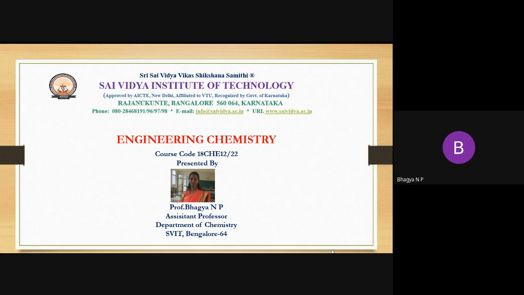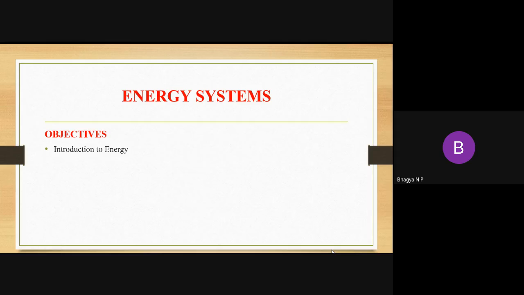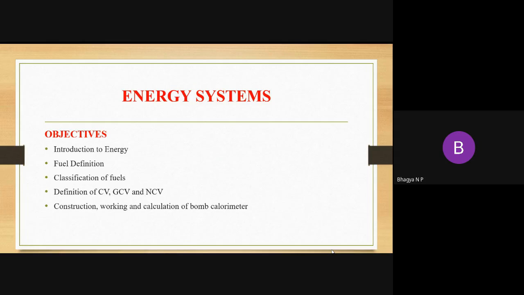Today I am going to teach you Module 3, that is Energy System. In today's session, I am going to teach you Introduction to Energy, Fuel Definition, Classification of Fuels, Definition of CV, GCV and NCV, construction, working and calculation of bomb calorimeter. So let us start with the introduction to energy.